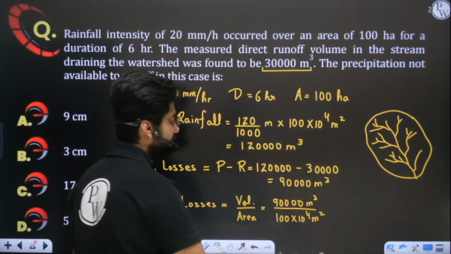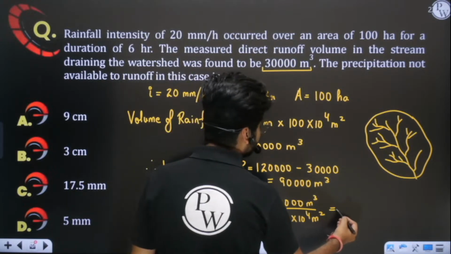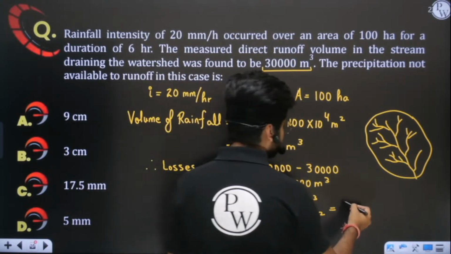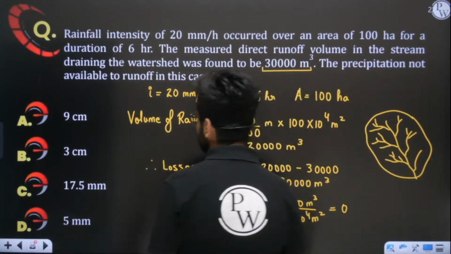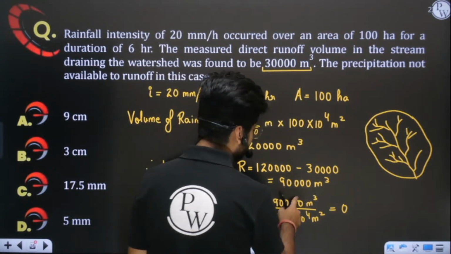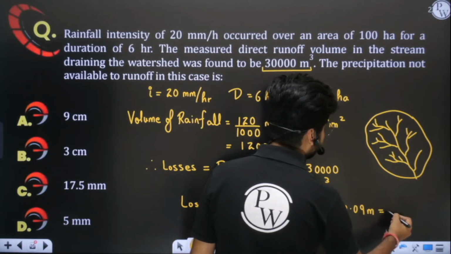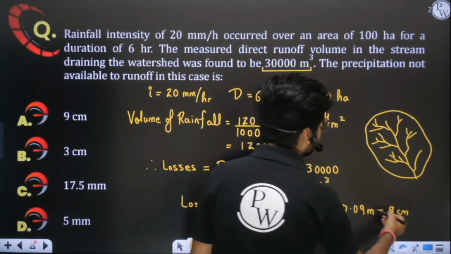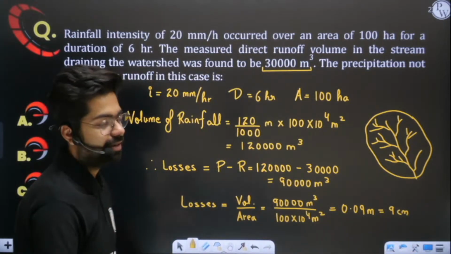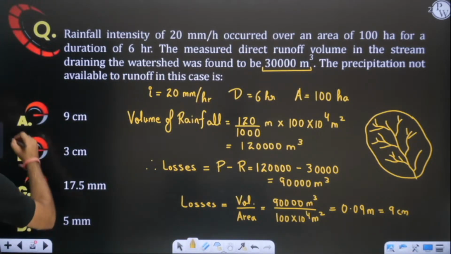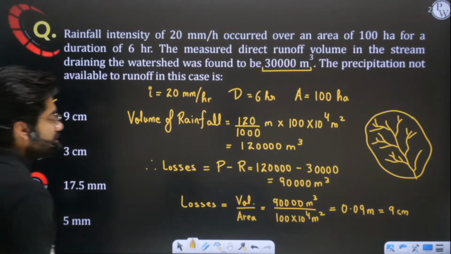You all know 1 hectare is 10 power 4 meter square. Simply divide it, you will get 0.09. 4 zeros will get cancelled. Yes, 0.09 meter this is. So when you convert into centimeter, it will be 9 centimeter. You all know 1 meter is equal to 100 centimeter, multiplied by 100 to get 9 centimeter. Okay, A option is correct here. I hope this is clear to you.